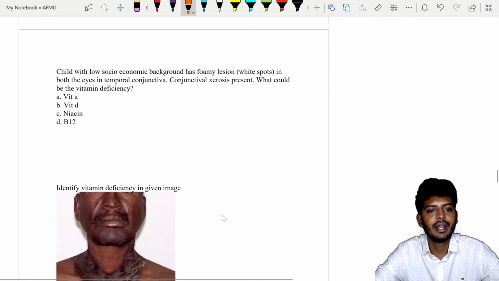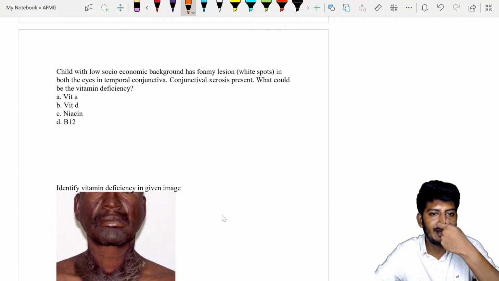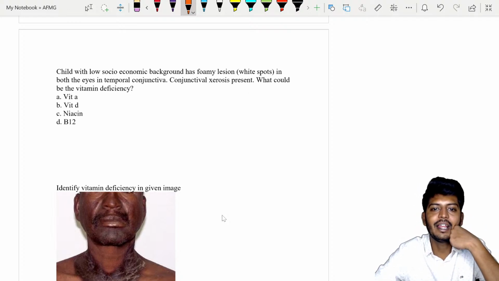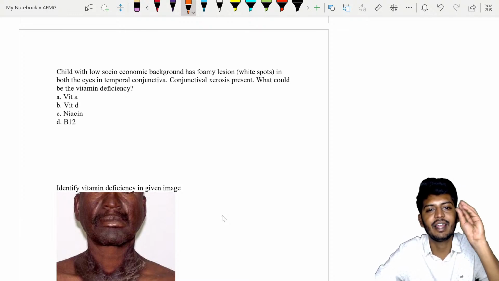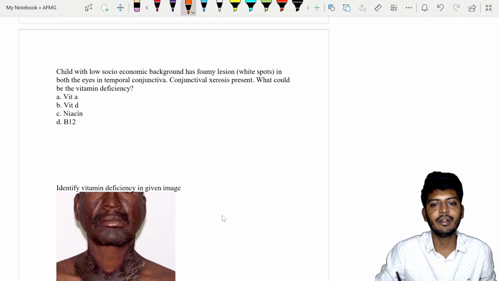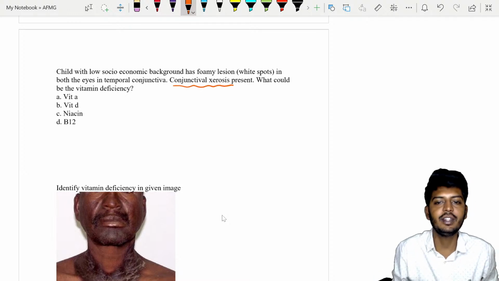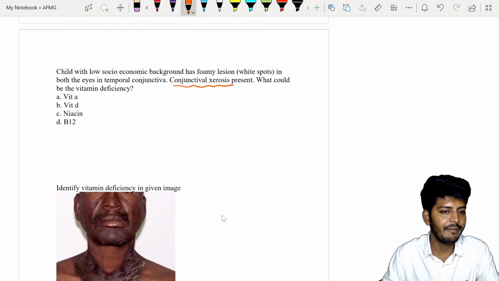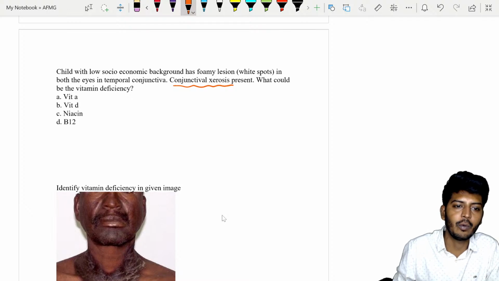Let's go to the next one. A child with a low socioeconomic background has foamy white spots in both eyes, on the temporal aspect of the conjunctiva, and conjunctival xerosis is present. What could be the vitamin deficiency? The answer is, very good, vitamin A.